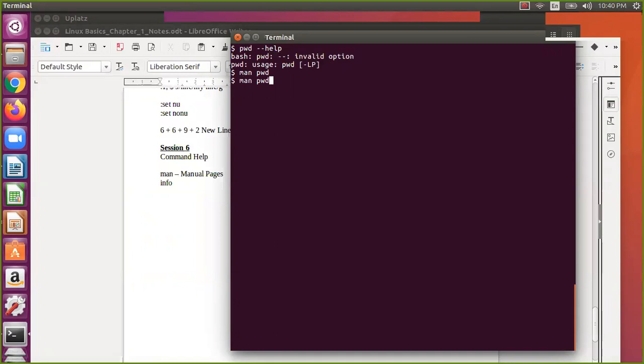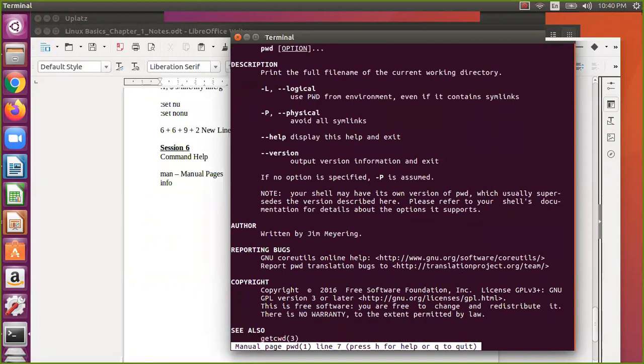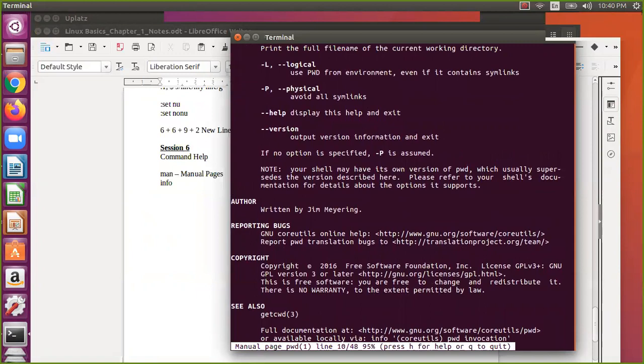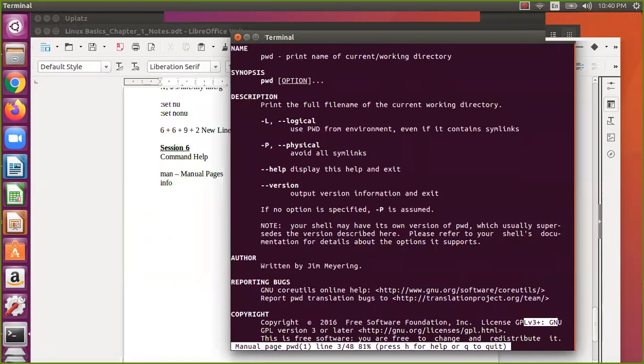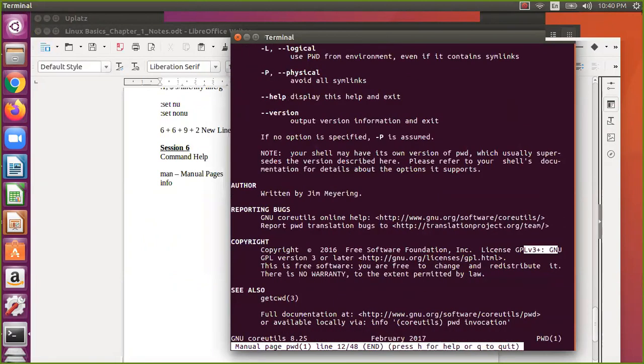So you just say man pwd, and if it is more than one page, you can press enter to go to the next line. Let us assume this is the first page and it is not complete. This is the last line; if you want to go to the next line, you can just press enter. But if you want the next page, you can press the space bar. If I press the space bar, it will take me to the next page. If you press enter, it will take you to the next line.